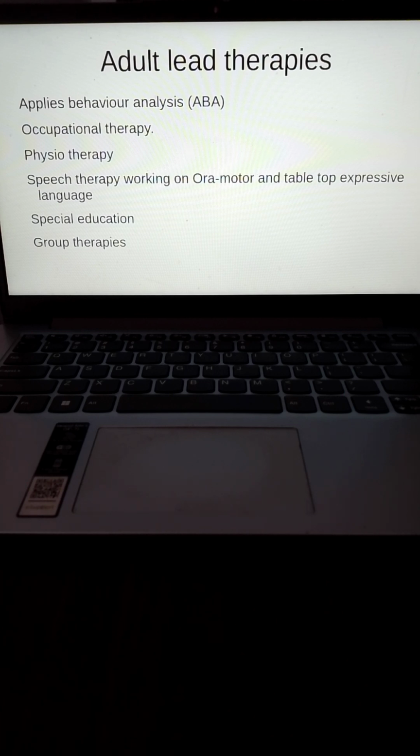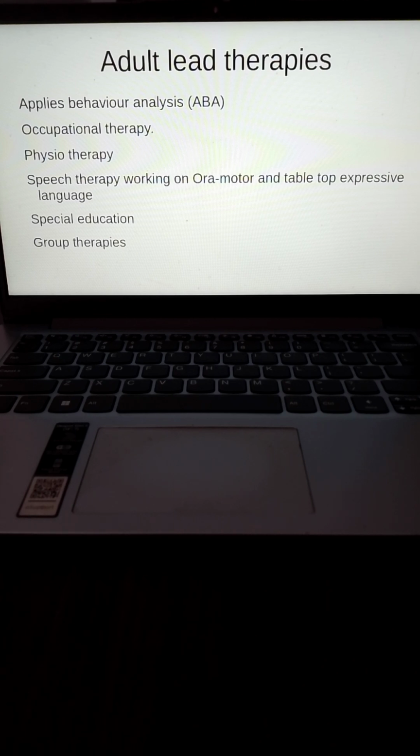The common point among all of these therapy techniques is that they're led by the adult, means the adult is placing a demand and the child is supposed to be responding to it. Almost all of these therapy techniques have a compliance element to it, means the child is supposed to listen to you, and most of them have sitting as a concept in it. So they are sitting based therapies, means the child has to sit in one place and do it.